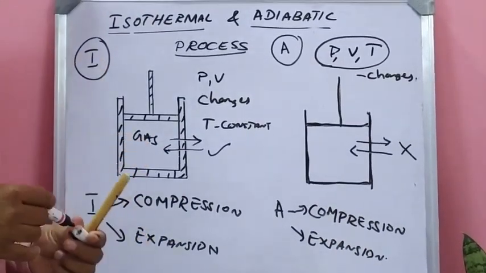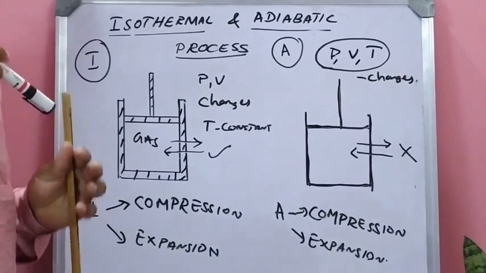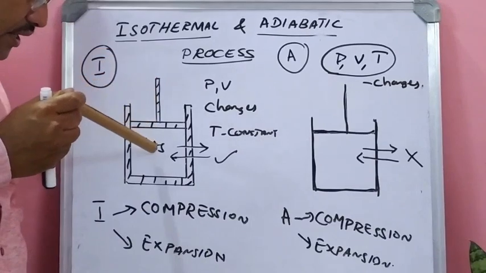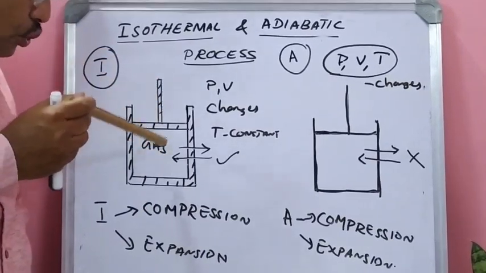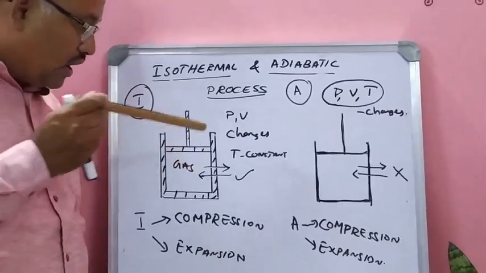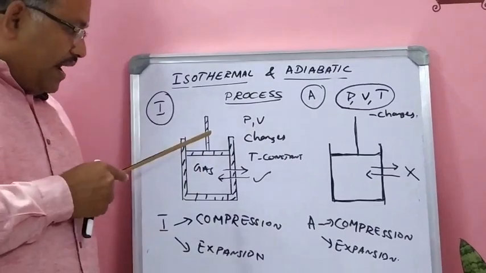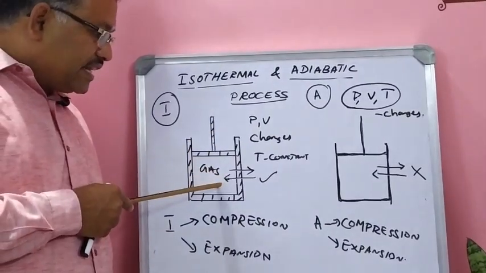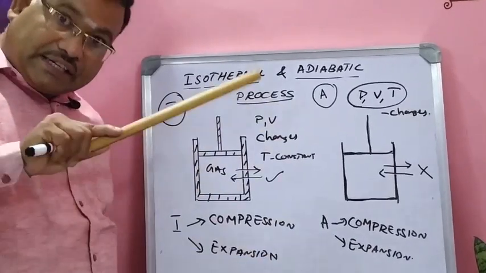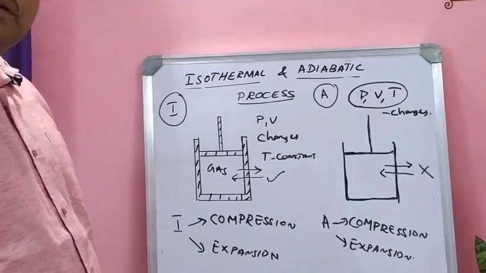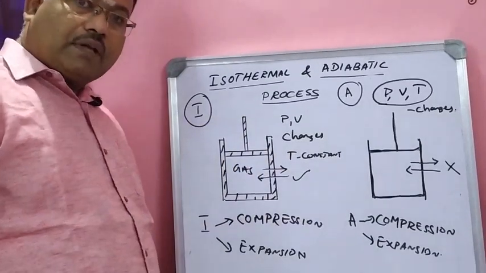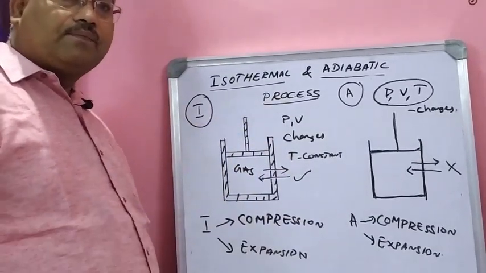Here in isothermal compression what happens? Now I am allowing the piston to move slowly downwards. That means when the piston goes downwards, the gas is compressed, work is done on the gas. So when it is compressed, the volume decreases whereas the pressure increases. In turn, the temperature also should increase, but it will not increase. It remains constant. How?